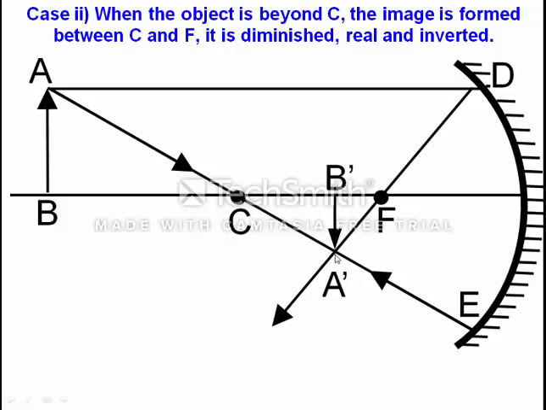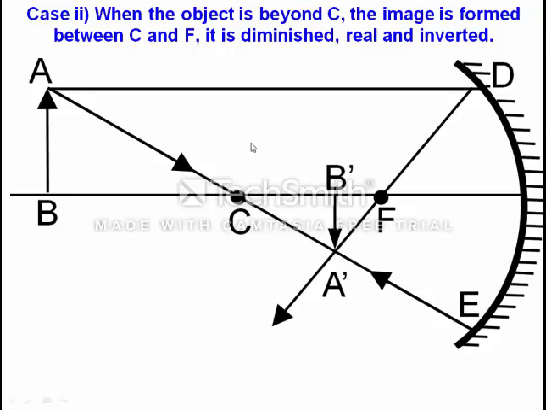Since both the reflected rays are meeting at a point, this point is where there will be formation of image. Here AB is the object, but A dash B dash is where the image is, where the two reflected rays meet. Since the reflected rays are actually meeting with each other, we can say that the image will be real.